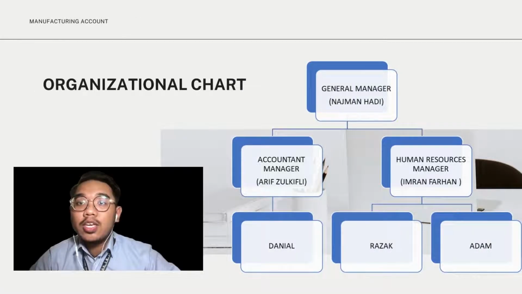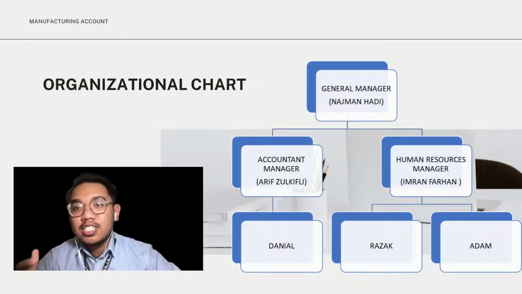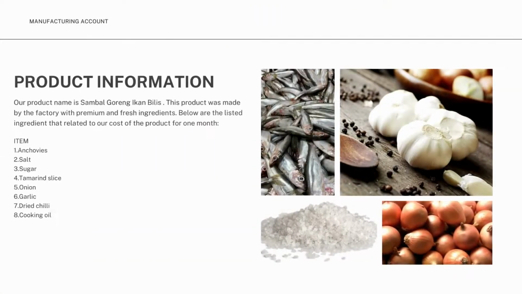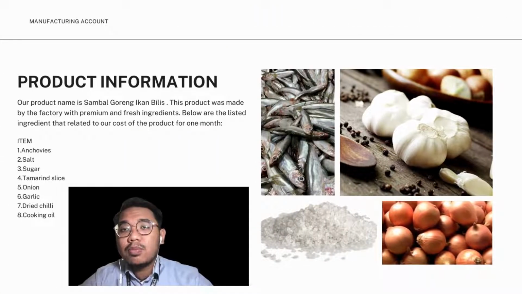As we go further, we will see the organizational chart of our manufacturing business. We start off with our general manager, Najman Hadi, and go to our accountant manager, Arif Zulkifli, and also me as human resource manager, which the three positions are occupied by the three owners of the company. Then we have three labor who act as the operators of the manufacturer: Daniel, Razak and Adam.